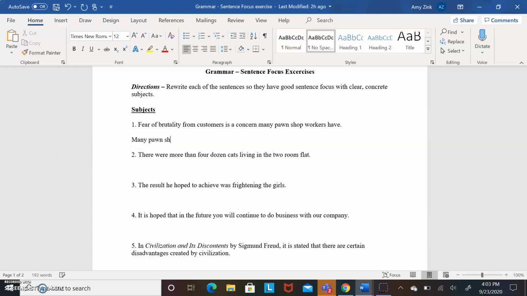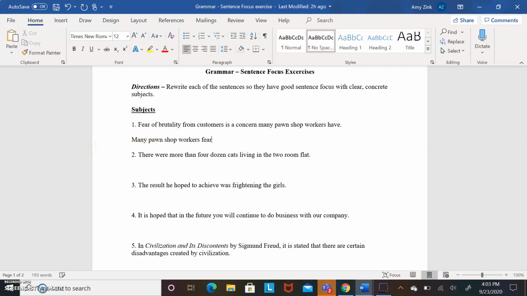Many pawnshop workers. And then we want to have an interesting verb. We don't want to just use is, which is currently the verb of the sentence. So if I look in the sentence for what would be a verb that describes how they're feeling, I'm going to use fear.